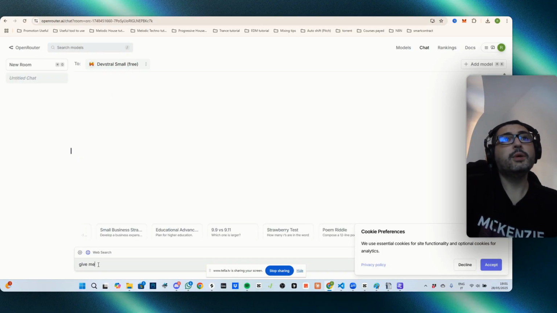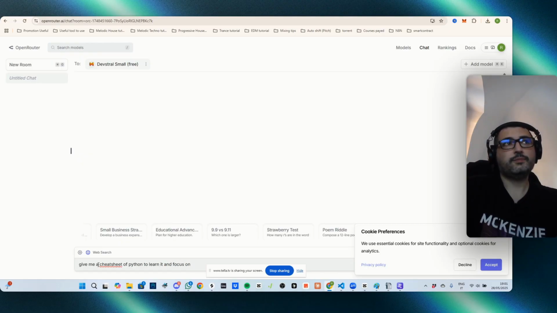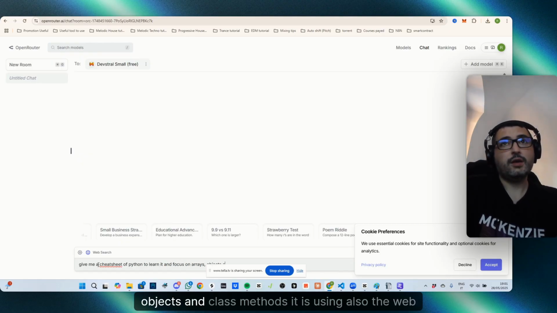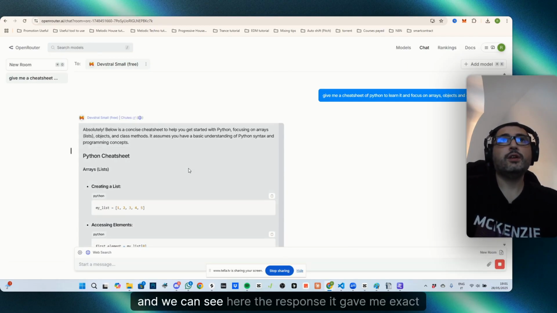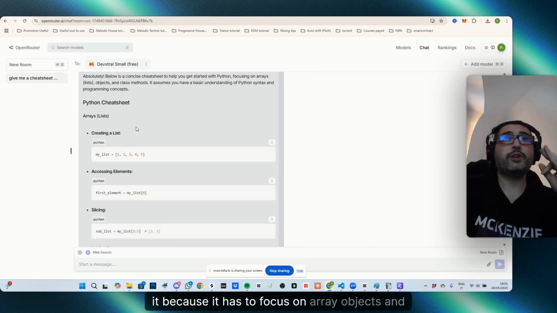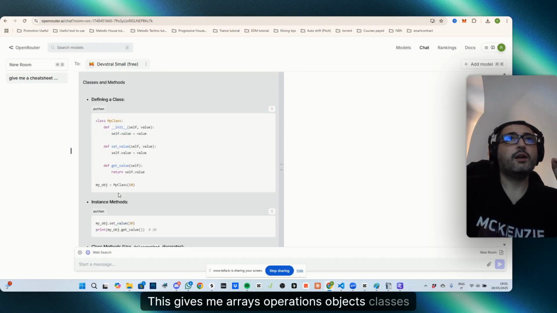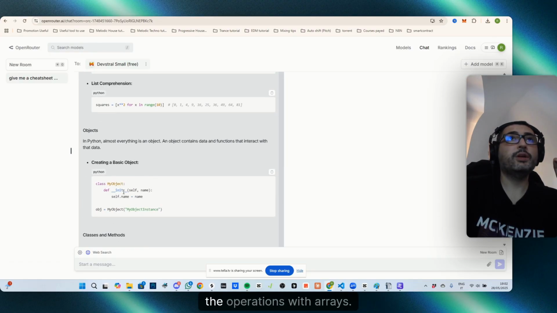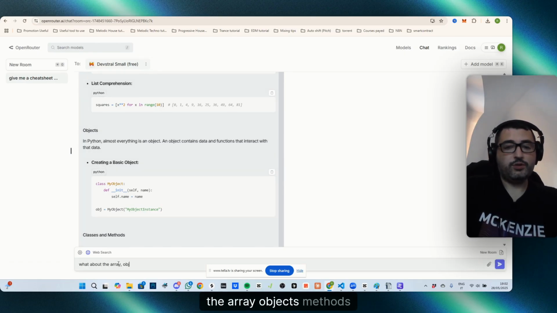Give me a cheat sheet of Python to learn it and focus on array objects and class methods. It is also using the web, and we can see here the response. It has to focus on array objects and methods. It gives me arrays, operations, objects, classes, and I don't see the operations with arrays. What about the array objects and methods I asked for?